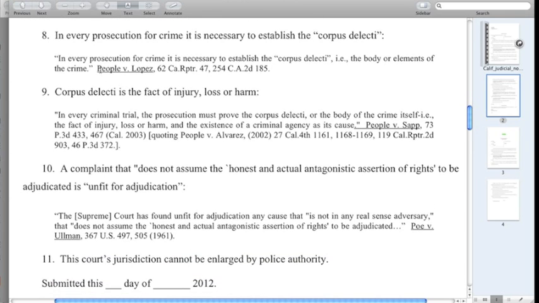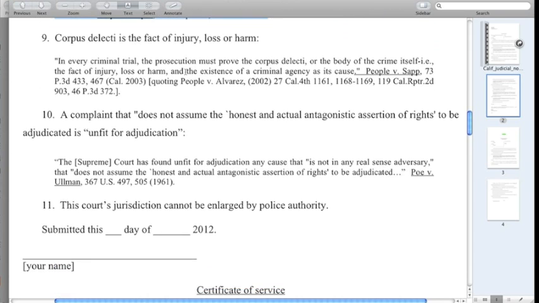Remember, this is right from the California Supreme Court. All I'm doing is having him take judicial notice of what this case says. In every prosecution for crime, it is necessary to establish the corpus delicti. People versus Lopez. He refused judicial notice of that. Again, he's refusing judicial notice of a California Supreme Court case. In every criminal trial, the prosecution must prove the corpus delicti, or the body of crime itself, meaning the fact of injury or harm. He's denying this.